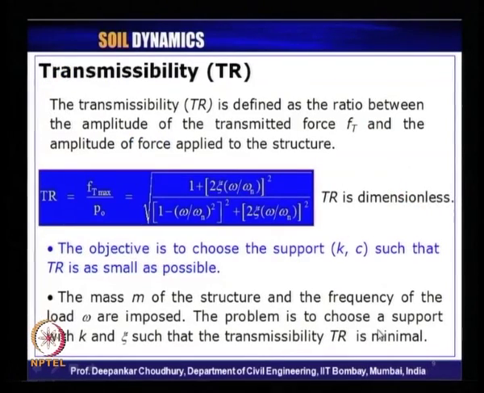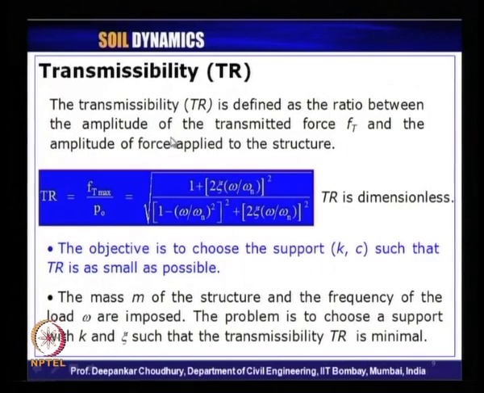Now, coming to our new topic today, we are starting with a terminology which is called transmissibility ratio, or in short it is expressed as TR. So, what is transmissibility ratio? Transmissibility ratio is defined as the ratio between the amplitude of the transmitted force F t and the amplitude of force applied to the system or to the structure.